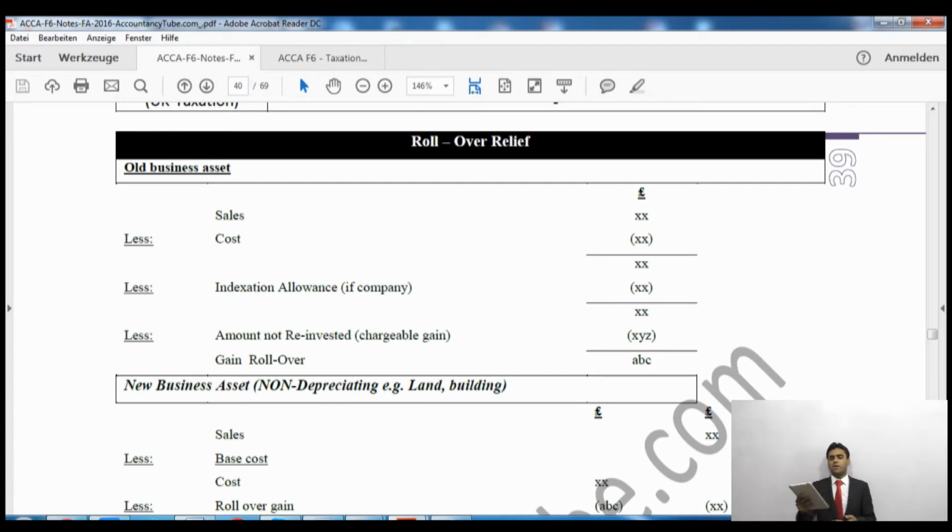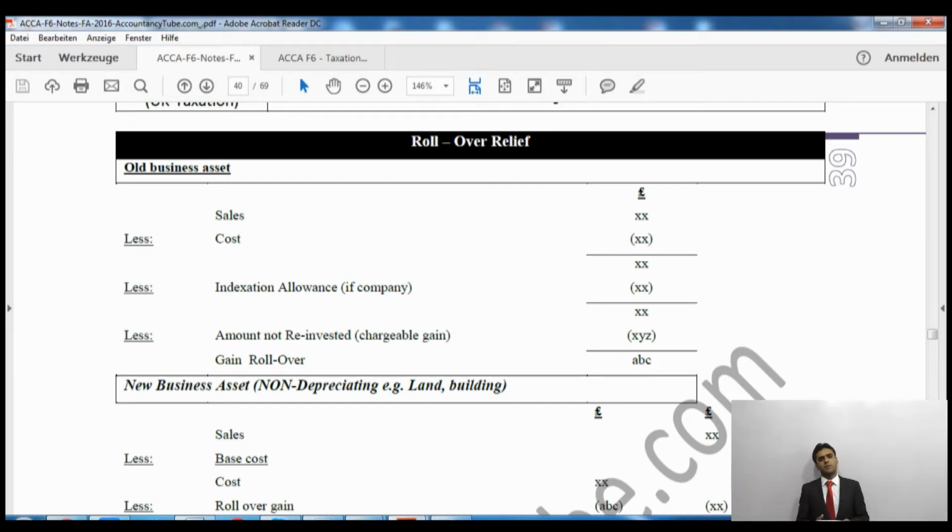Now say for example, I have sold this iPad for £300, but I have not reinvested the whole amount in the new iPad, I've just reinvested £250. So I sold this for £300 and I bought the new one for £250, which means I'm not reinvesting the whole amount. I am reinvesting part of the amount. I'm reinvesting £250, and I am not reinvesting £50. Now the amount which I'm not reinvesting, in this case £50, the amount which is not reinvested in the new asset, will be immediately chargeable for capital gains tax purposes.